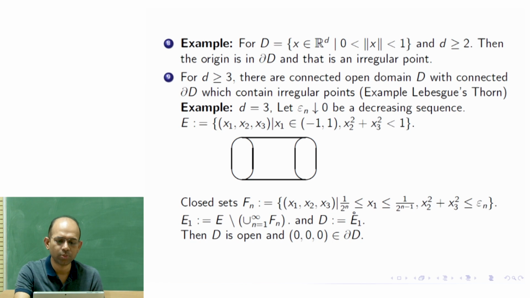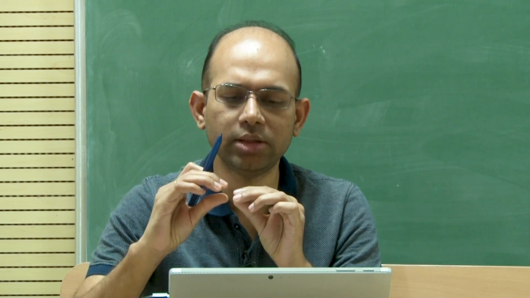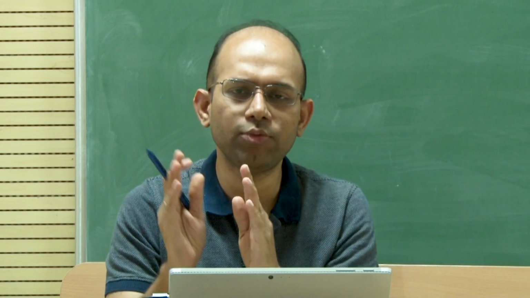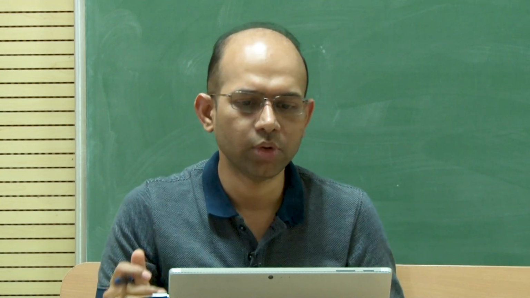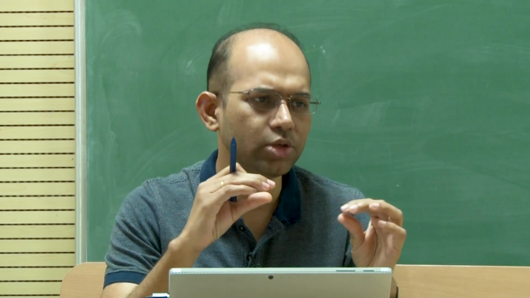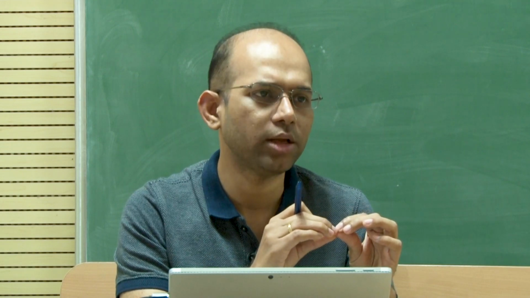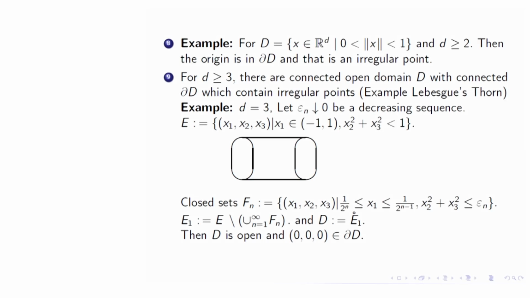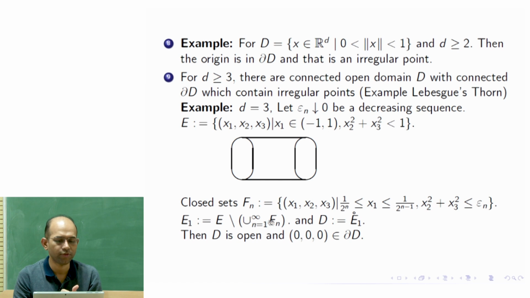So there are decreasing width and decreasing length cylinders from right to left, approaching 0. That means 0 is a limit point of these cylinders, in the closure of the union. All the Fn's are closed sets, but the union of Fn is not closed, because 0 is a limit point of the union but is excluded from it, and we subtract this from E.